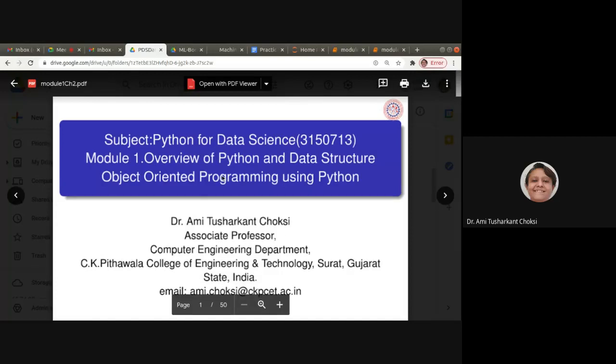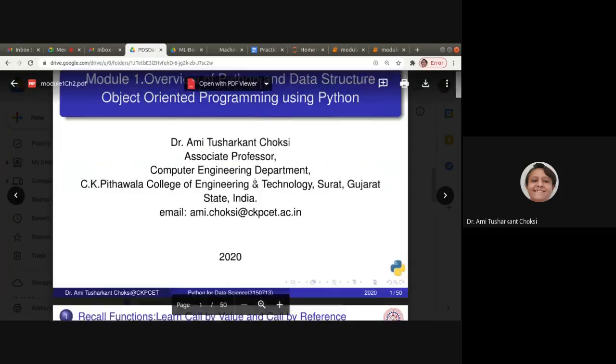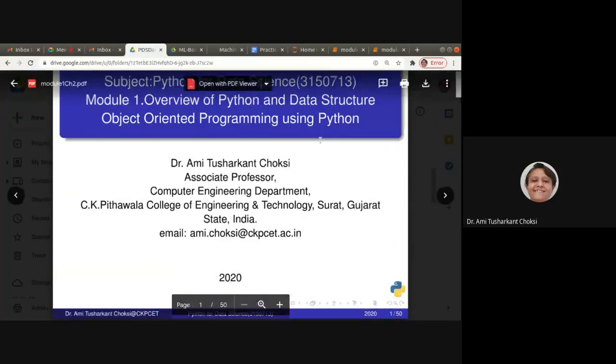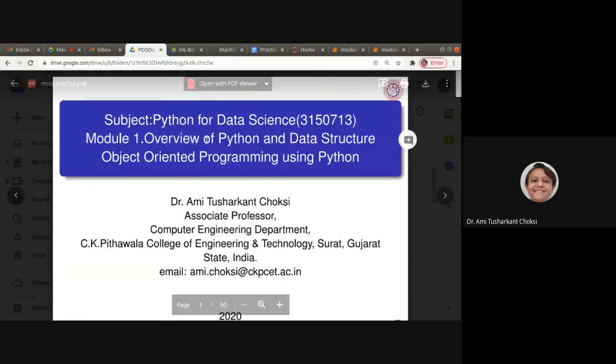Okay. So now we want to know about object-oriented programming using Python, in the same module, that is, overview of Python and data structure.